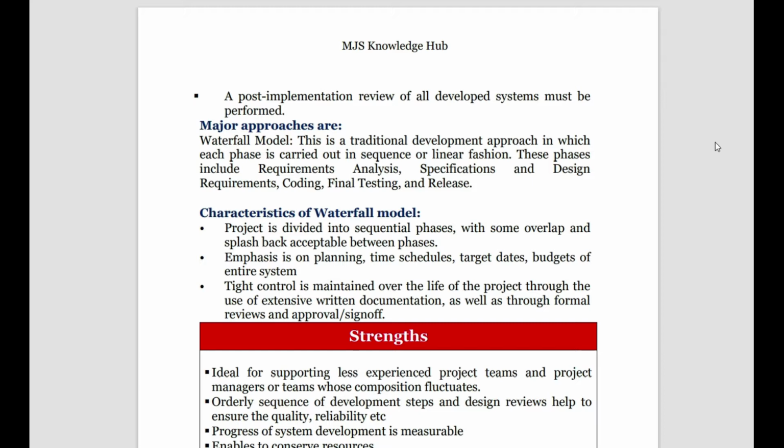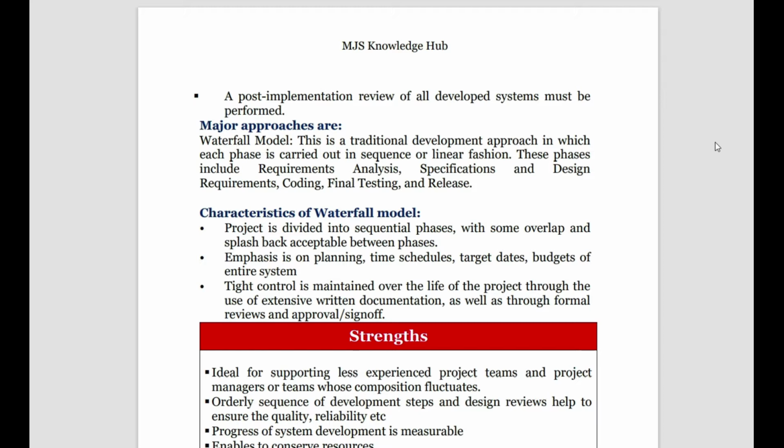But what are the different approaches or different types of system methodology? The first one is the waterfall model. The waterfall model is the traditional one, the most basic one, which follows a linear fashion. Everything goes in line, nothing goes haphazard.